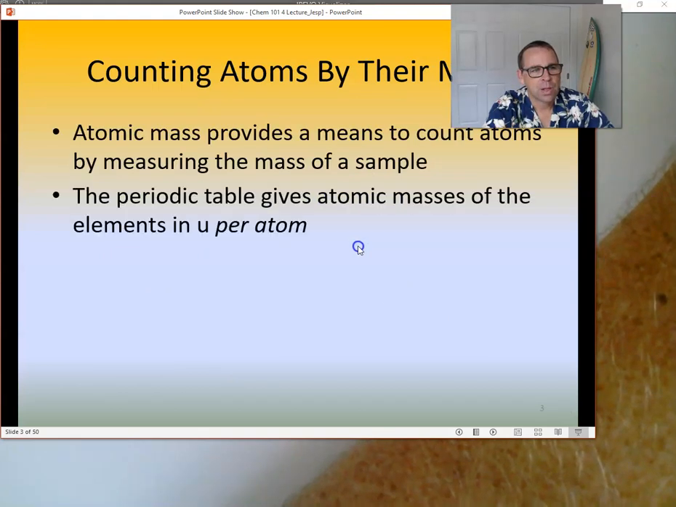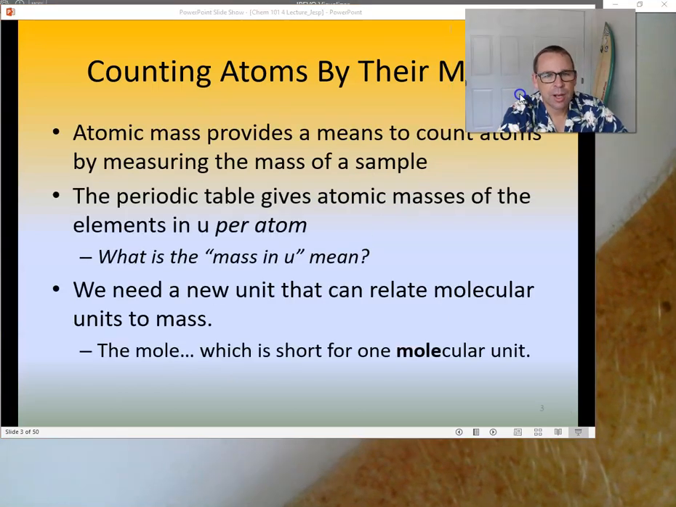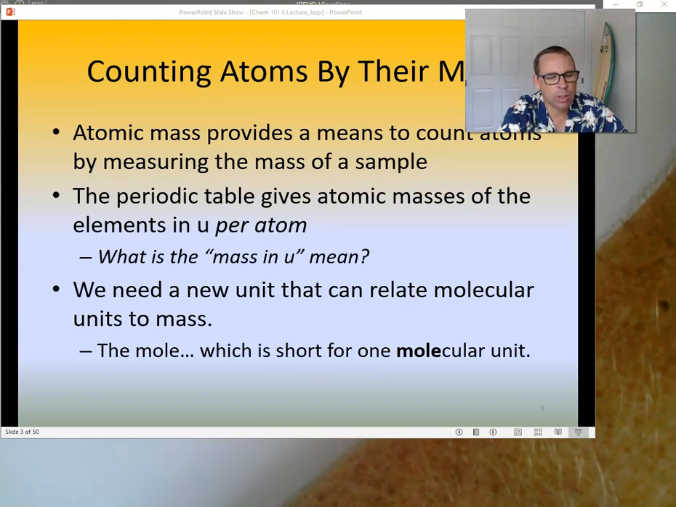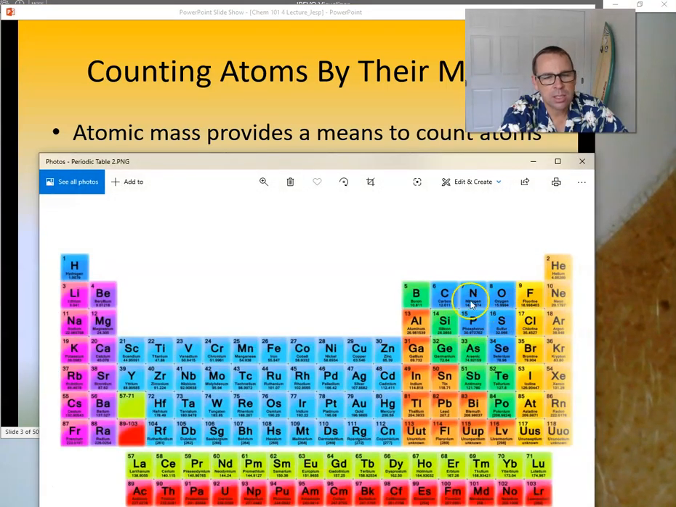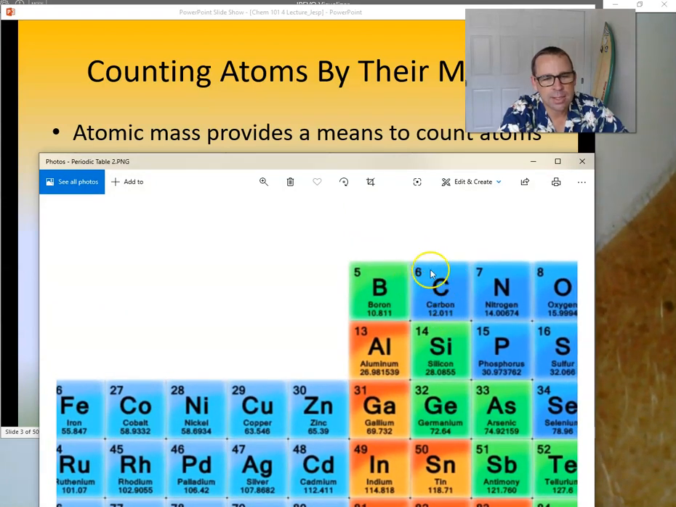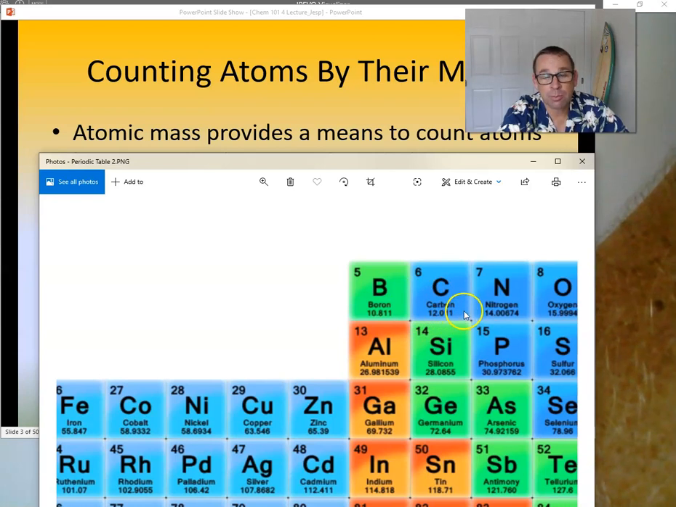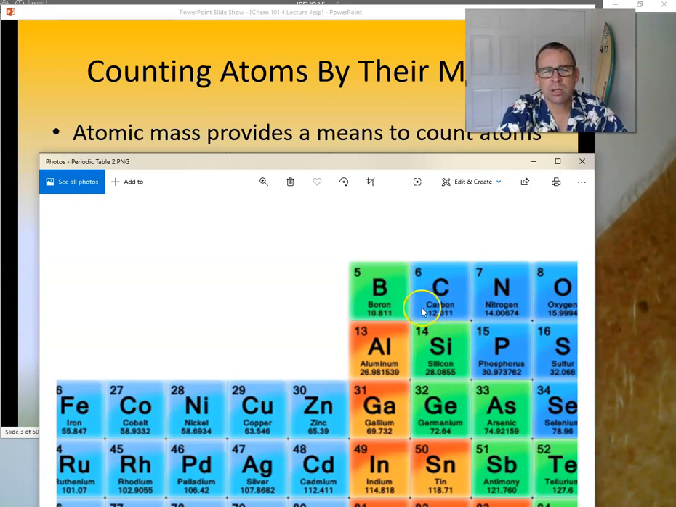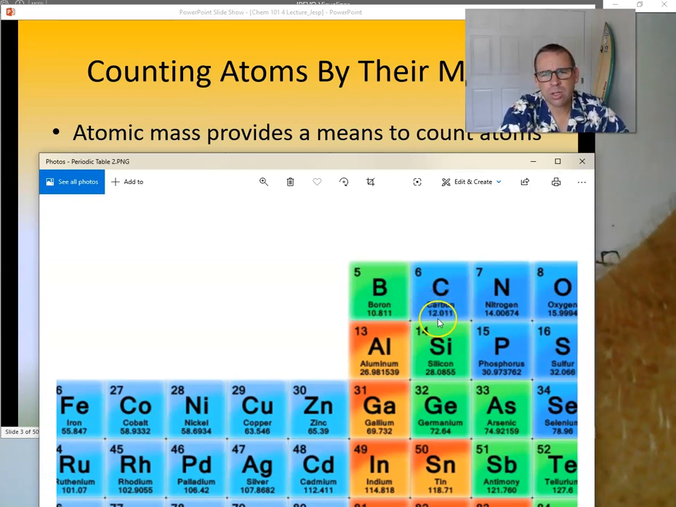All right? So, for now, we've never really talked about what units are on these numbers in the periodic table. For example, carbon, we know that the 6 is the number of protons, and the 12.011 we say is the average number of protons plus neutrons, and we call that its mass number, but we've never talked about what the units are in terms of mass.